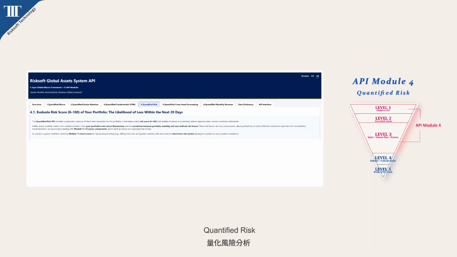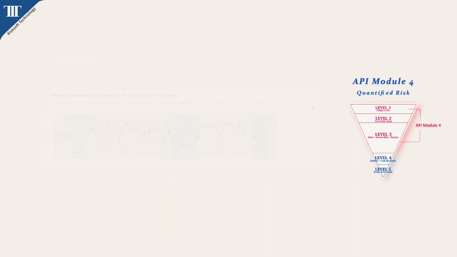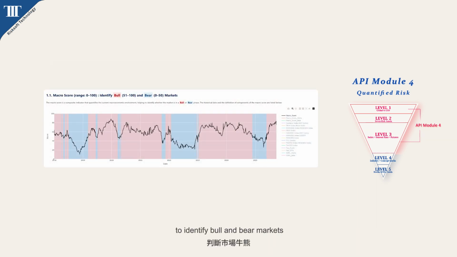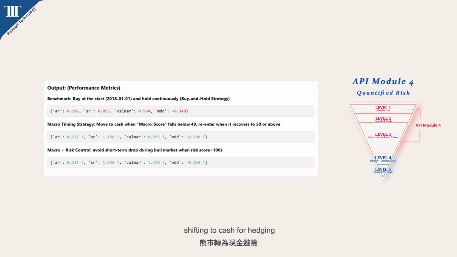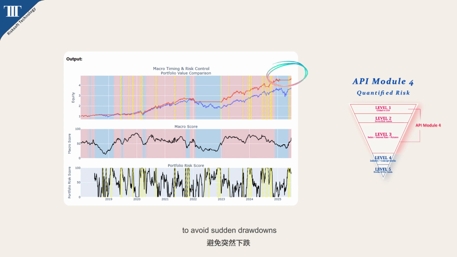Module 4, Quantified Risk. Even in a bull market, downturns can occur, so we implement risk control measures accordingly. Using the macro score from Module 1 to identify bull and bear markets, shifting to cash for hedging during bear markets, and in bull markets combining with risk control strategies to avoid sudden drawdowns.